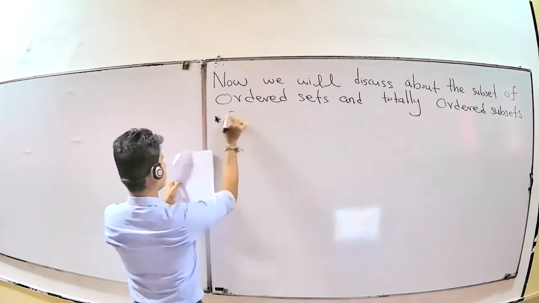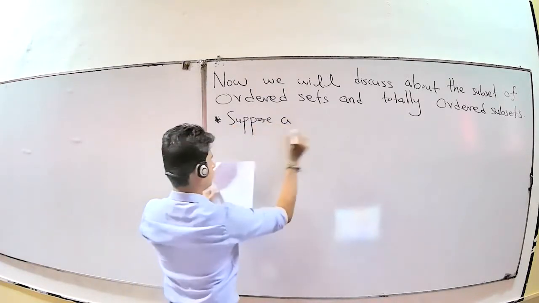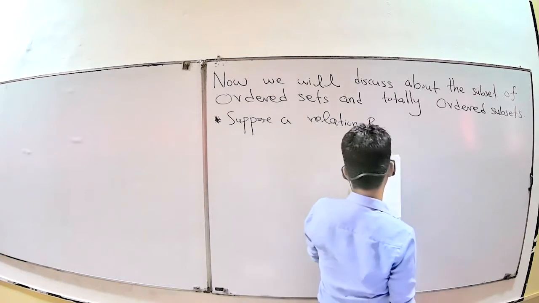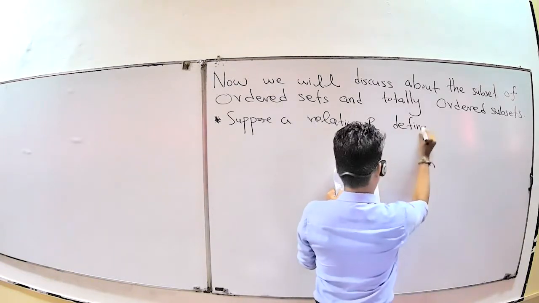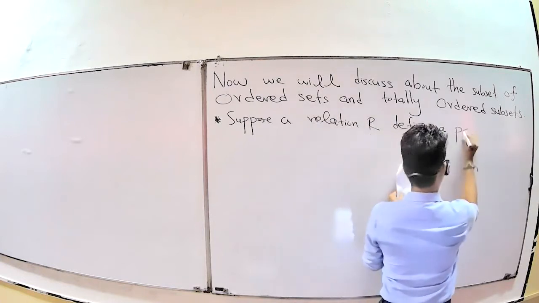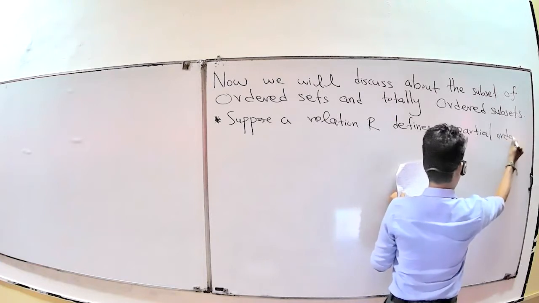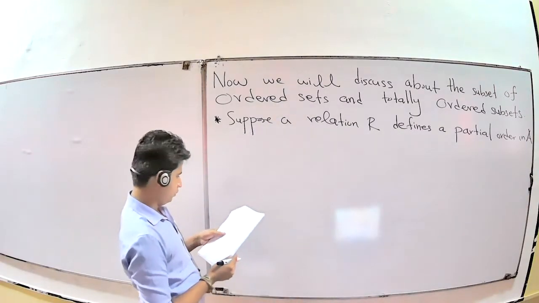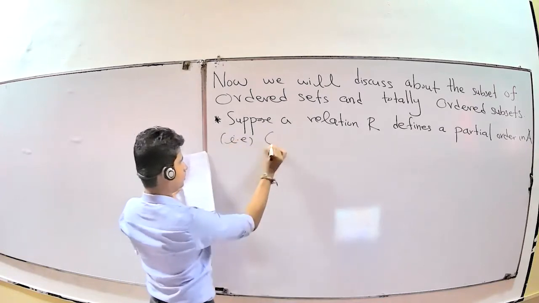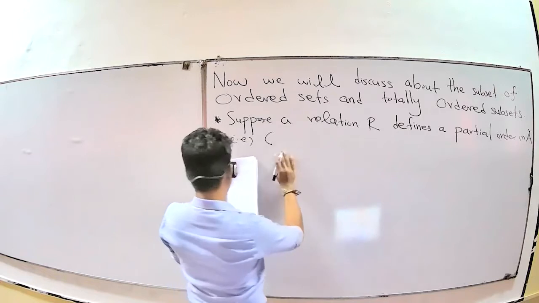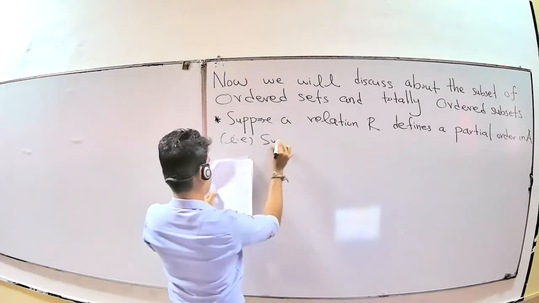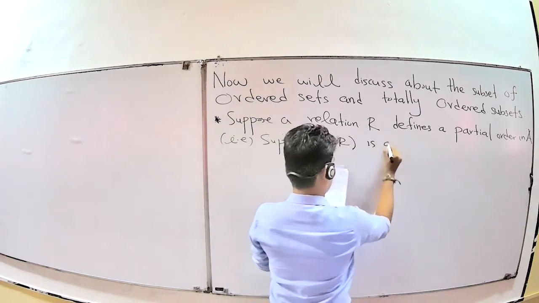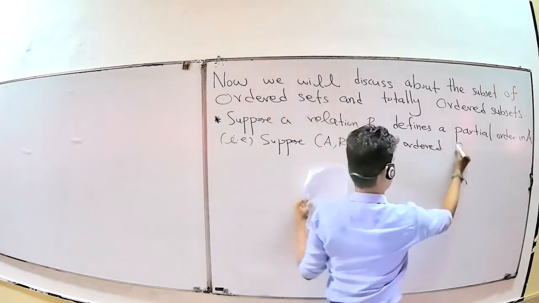Suppose a relation R defines a partial order in a set A. As a relation R is a set, therefore you can denote it by, suppose, the pair (A, R), which is an ordered set.